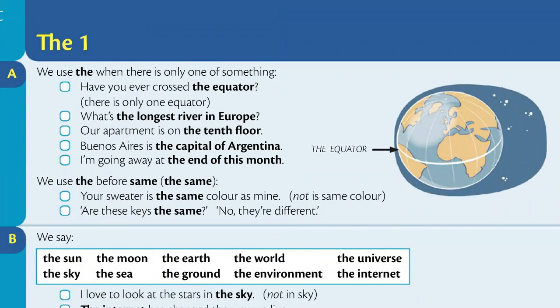We use the when there is only one of something. Have you ever crossed the equator? What's the longest river in Europe? Our apartment is on the 10th floor. Buenos Aires is the capital of Argentina. I'm going away at the end of this month.